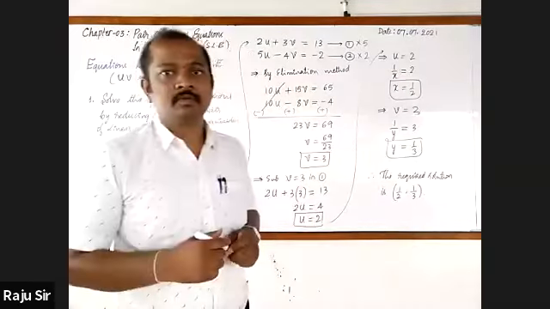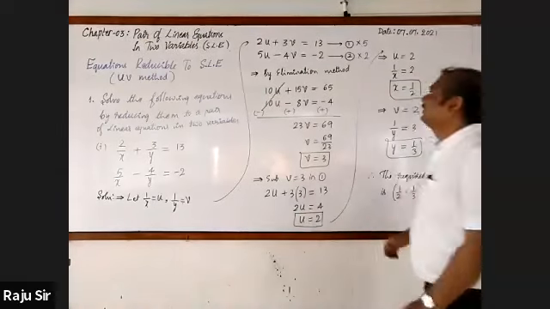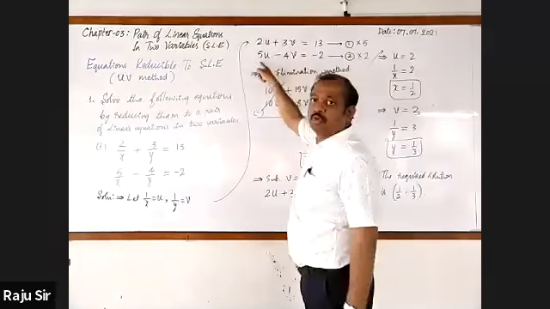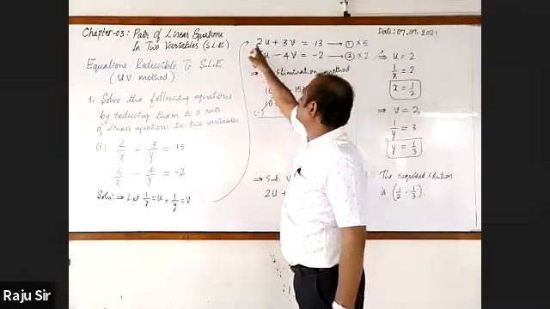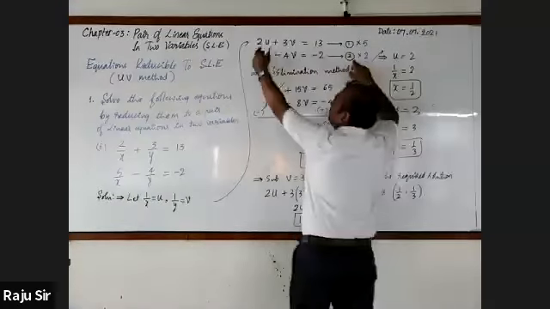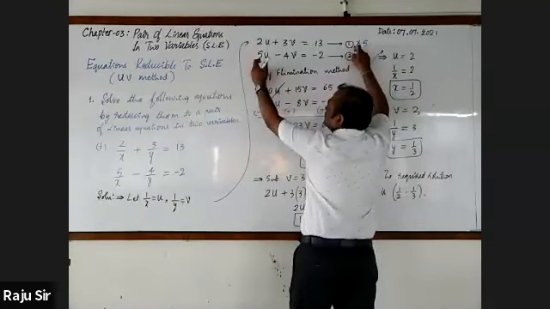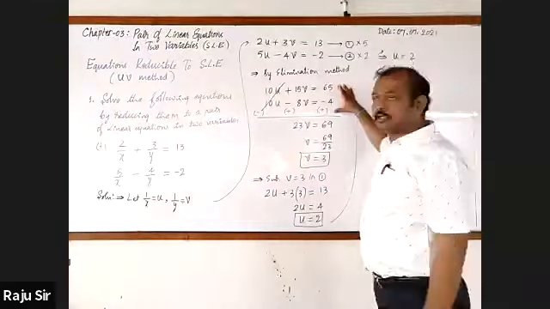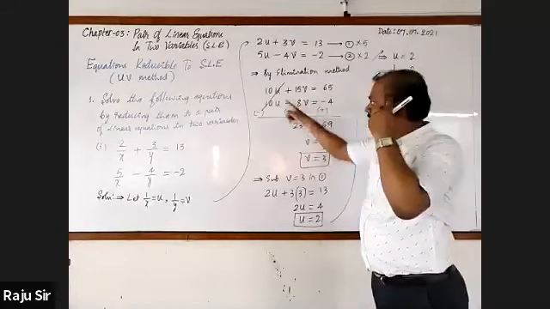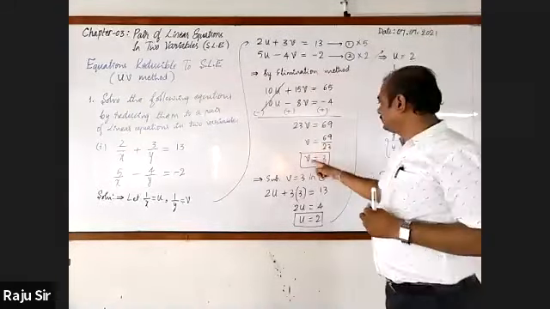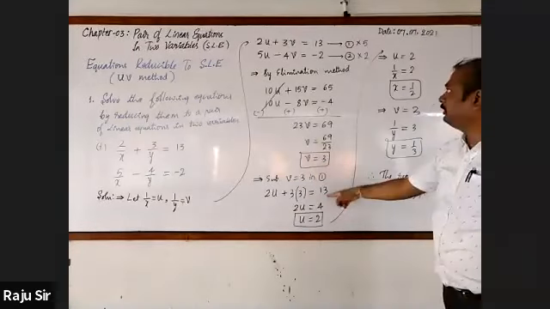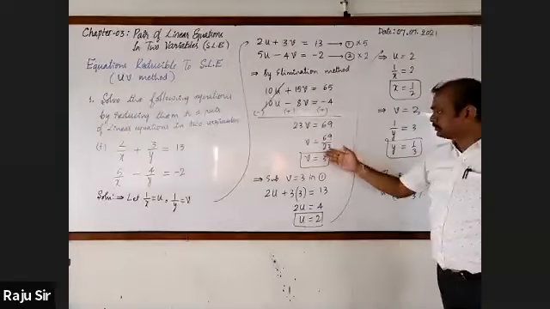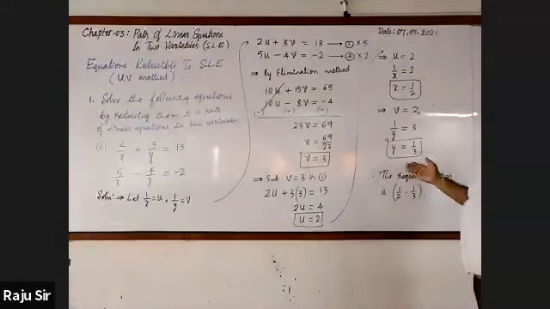Excuse me, sir. I want to write. You are writing. Right? Next, by the elimination method, for eliminating, we are equalizing the u term. That's why we are multiplying the second equation by 2 and the first equation by 5. Then after multiplying, you get these two equations. Then by changing the sign, the first term gets cancelled, and you will get the v value. Substitute the v value in any one of the two equations to get the u value. Use both v and u to find x and y.